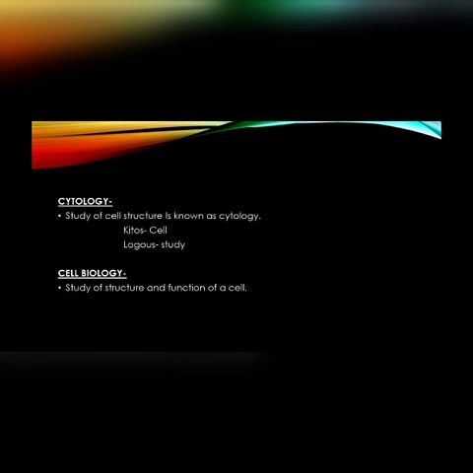Very first, we have to know what is cytology and what is cell biology. Cytology is a new term. Cytology comes from the words kytos and logos. Kytos means cell, logos means study. Altogether, we can say that cytology is the study of cell structure. Then cell biology. Cell biology is the study of cell structure and function. So that was the difference between cytology and cell biology. Hope now you all are clear.